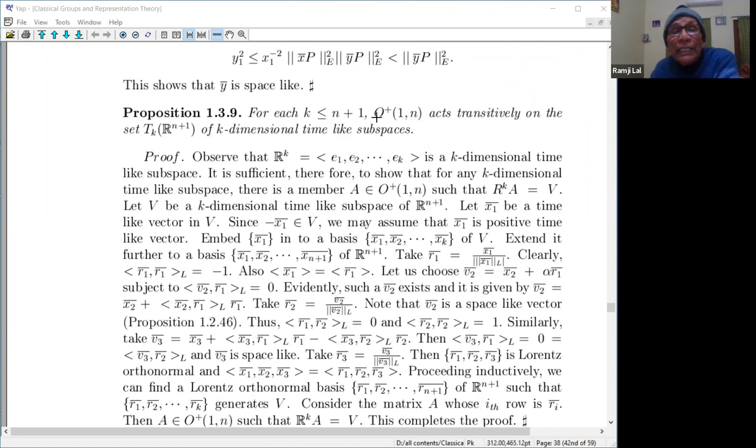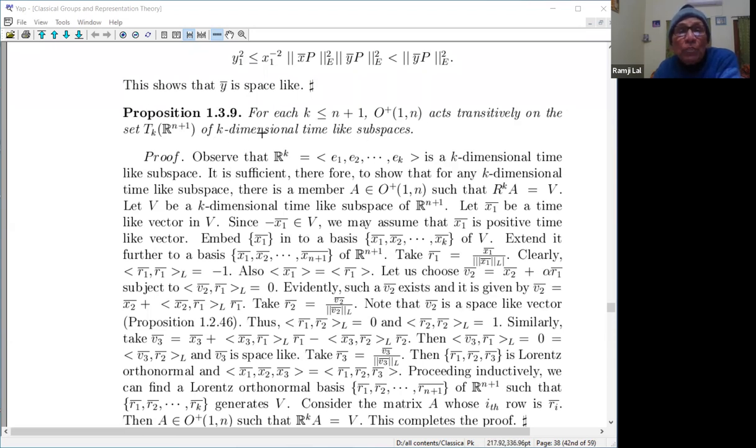For each k less than or equal to n plus 1, O plus 1 acts transitively on the set T k R n plus 1 of k-dimensional time-like subspaces. You recall the analogy with the Grassmannian: O(n) acts on G k n, the set of k-dimensional subspaces. There all subspaces were similar, they were the same. But here it is time-like subspaces. So O plus 1 n acts transitively on the set T k R n plus 1 of k-dimensional time-like subspaces.